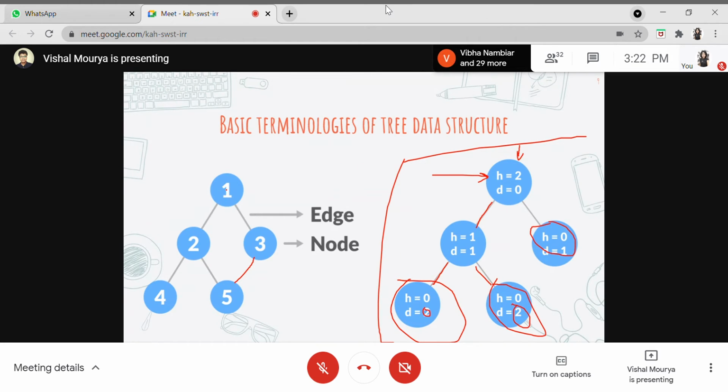It's like starting with one, I can again reach one. So 1, 2, 5, 3, and again 1. So this is nothing but a graph. So what is a tree? A tree is nothing but a special case of a graph where we don't have any cycles. These are terms which are very much related to each other, because I've seen many of my friends even get confused between trees and graphs. So this is the basic thing.